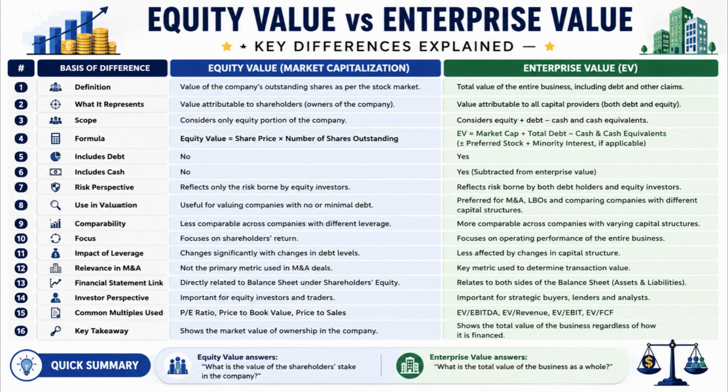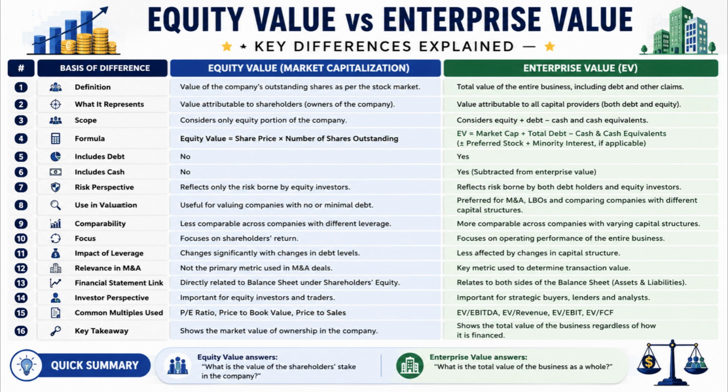Number 1. Equity value represents the value of a company's outstanding shares, whereas enterprise value represents the total value of the entire business, including debt and other claims. Number 2. Equity value shows the value attributable to shareholders, whereas enterprise value shows the value attributable to all capital providers, including both debt and equity holders.